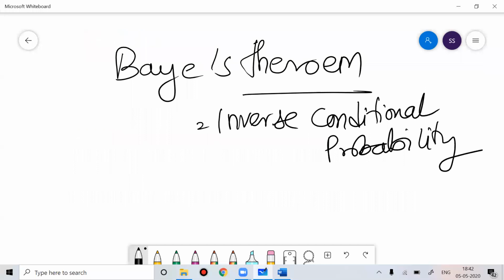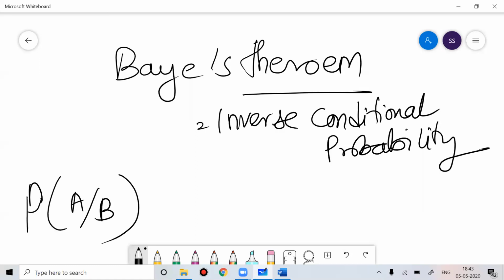So I believe you know about conditional probability, probability of A by B. What is probability of A by B? It means what is the probability that A will happen given that B has already happened. That is called conditional probability.